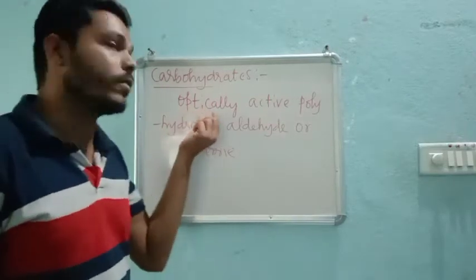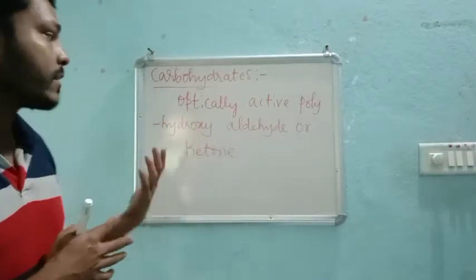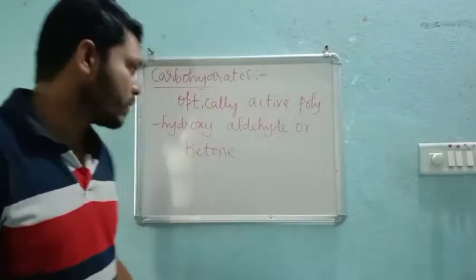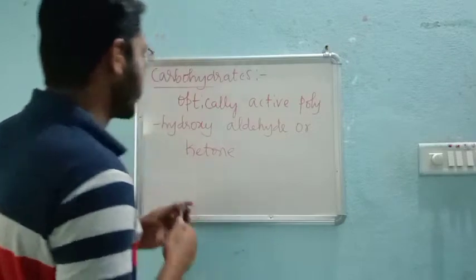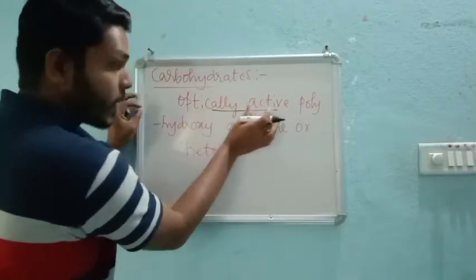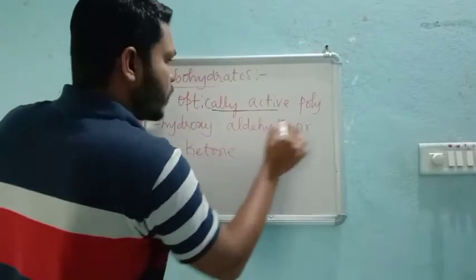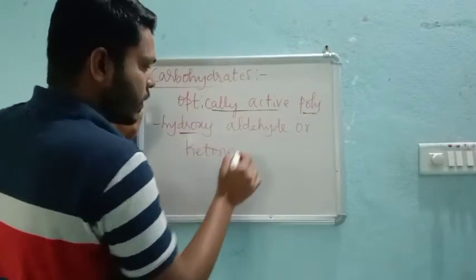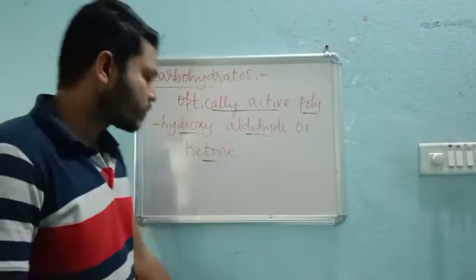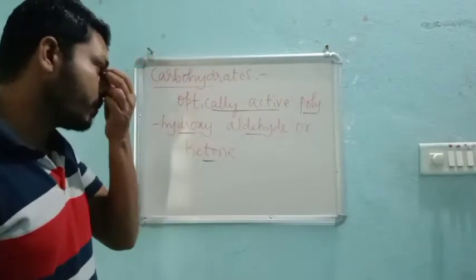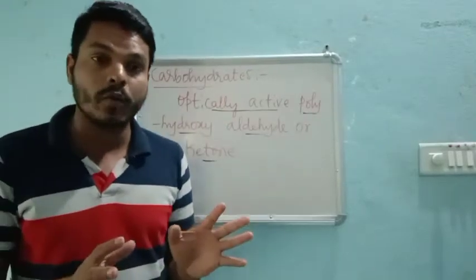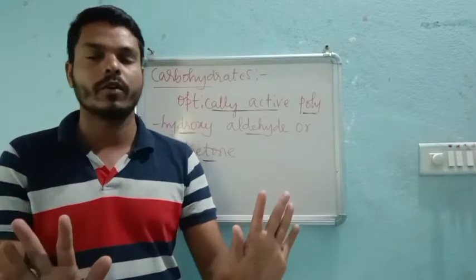That's why I explained about optically active compounds during the last class. So now we can understand there are three things in this definition: one is optically active, and the other is polyhydroxy aldehyde and ketone, which you already know, right? Optically active means these carbohydrates can rotate plane polarized light, that is for sure.